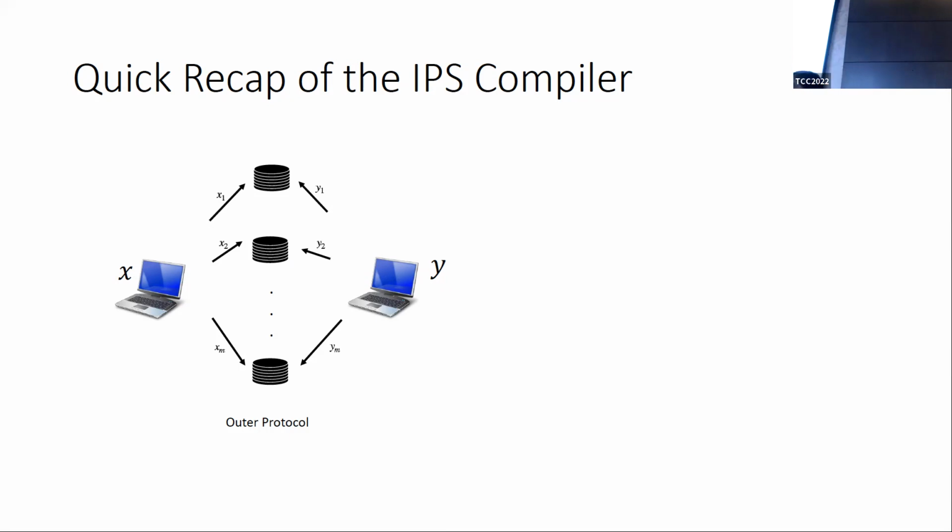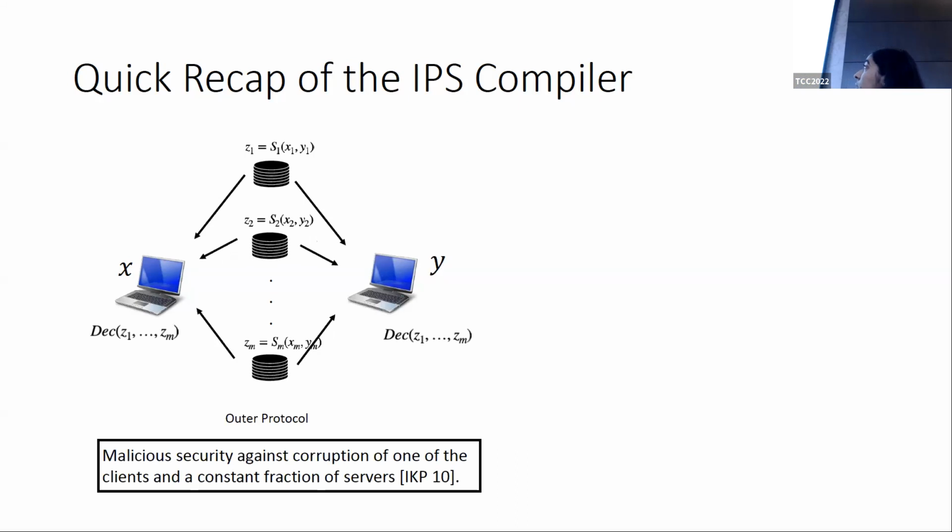Each client will secret share their input via an appropriate threshold secret sharing scheme and send these shares to each of the M servers. The servers will compute some function on these shares. What we require for the purposes of our work is that the server's computation should be non-interactive. That means each of the servers should not have to talk to anyone. They simply compute locally on their private shares, recover an output, and then send these outputs back to the clients. The clients that obtain these outputs Z1 through Zm can combine them by running an appropriate decoding function on them to recover the actual output of the protocol, which is some function f computed on their inputs X and Y.